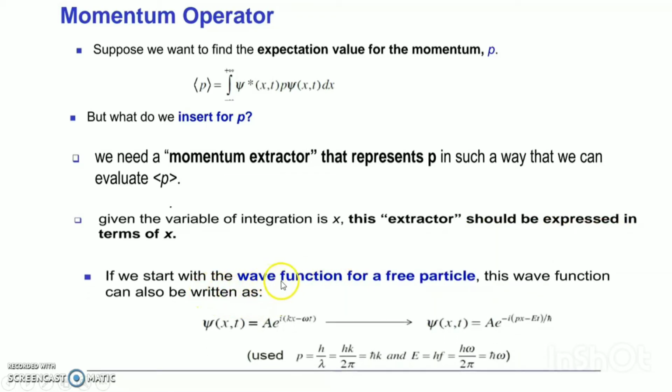If we start with the wave function of a free particle, this wave function can also be written as psi(x,t) = A e^(i(kx - omega t)), where psi(x,t) = A e^(-i(px - Et)/h bar), where p = h/lambda = hk/2pi = h bar k, and E = hf = h omega/2pi = h bar omega. I hope it is clear, because omega is equal to E divided by h bar.